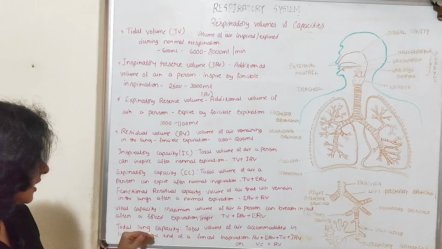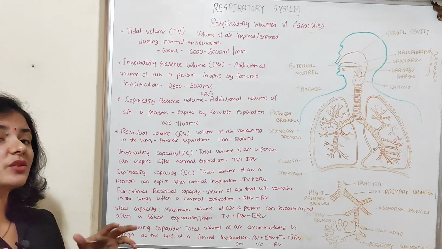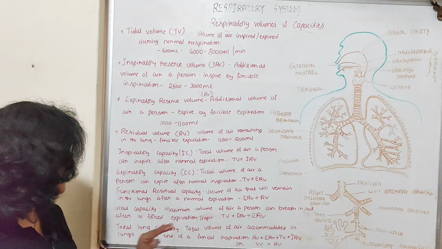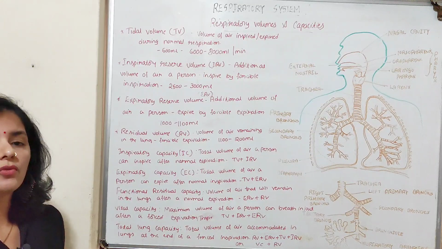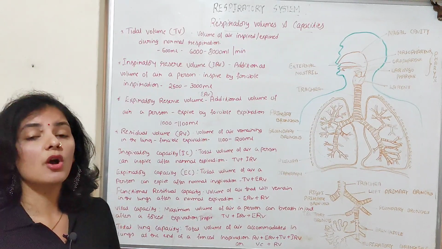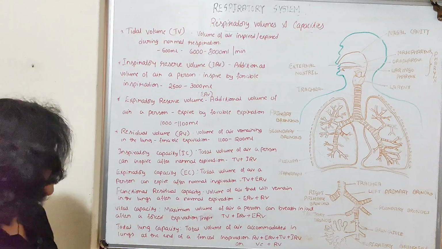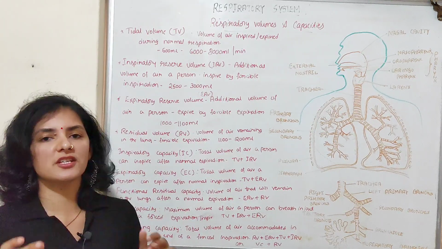Next one, total lung capacity. So it's very simple. Total lung capacity means it's a capacity of the lung. So total volume of air accommodated in the lung at the end of a forced inspiration. So if you do forced inspiration, whatever the amount of air a lung can accommodate is nothing but the total lung capacity.